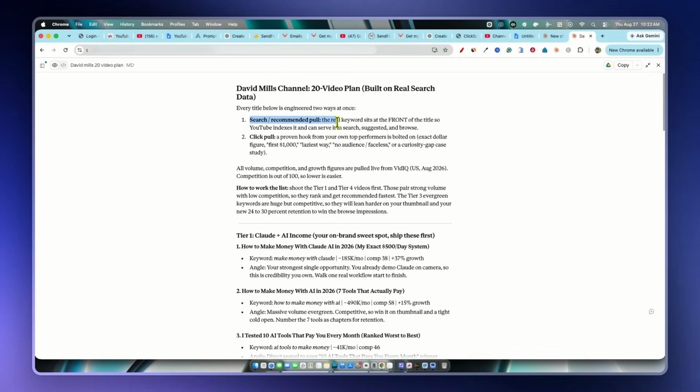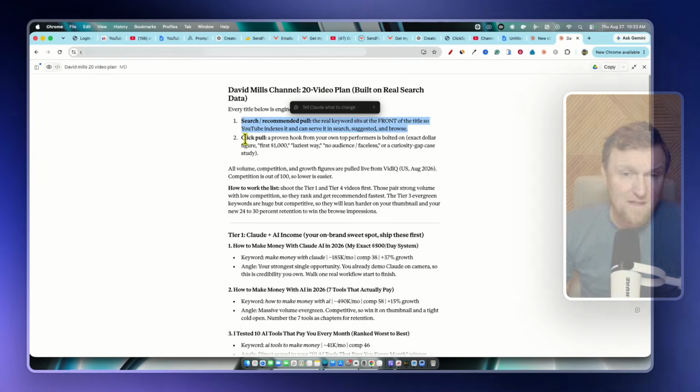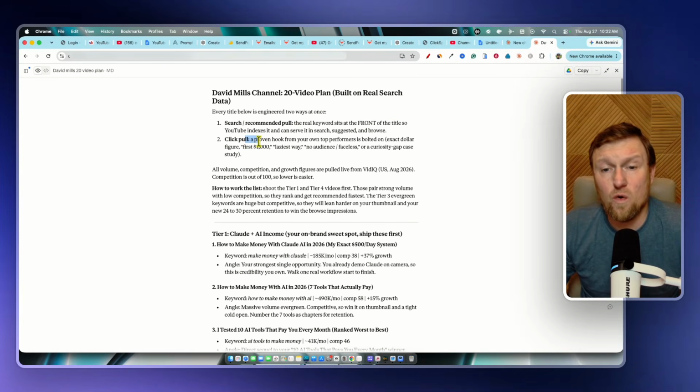Search, recommended pull. The real keyword sits at the front of the title, so YouTube indexes it and can serve it in search, suggested, and browse, which is perfect. The click pull, a proven hook from your own top performers.